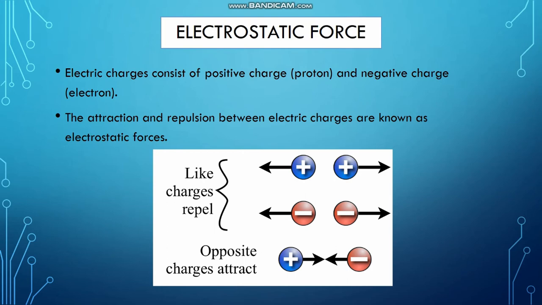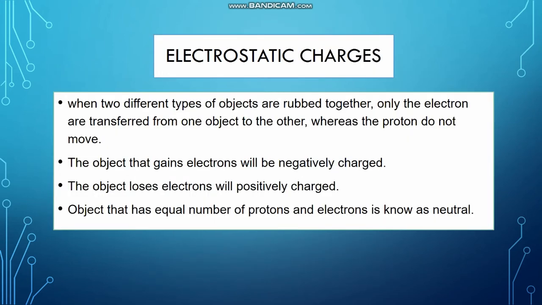Okay, so next we will move to electrostatic charge, which can be negative charge, positive charge, and also neutral. As stated here, if two different objects are rubbed together, for example if I rub a ruler and a cloth, the only charge that transfers from one object to another is electron.